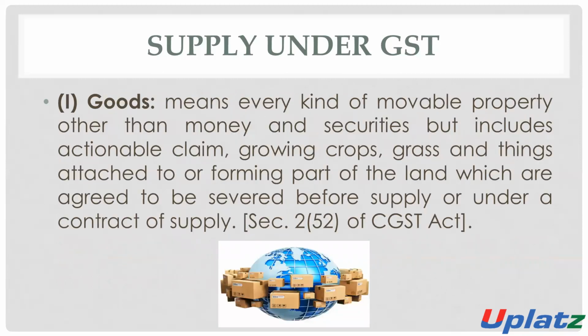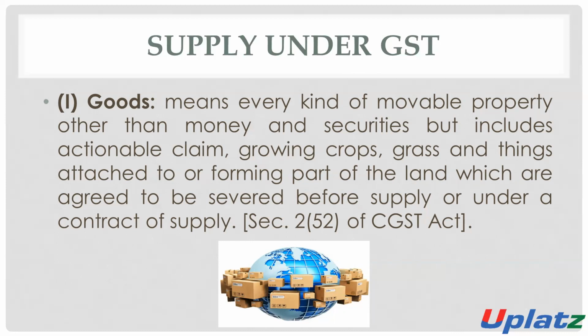Number one, goods. What is the meaning of goods? Goods means every kind of movable property other than money and security. Goods means every kind of movable property, but money and security are not goods. But it includes actionable claim, growing crop, grass, and things attached to or forming part of land.